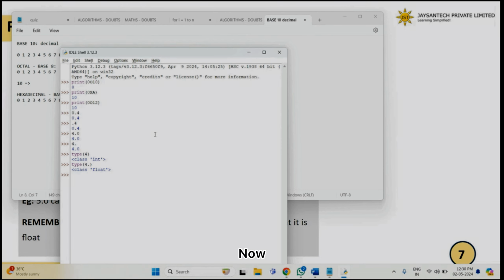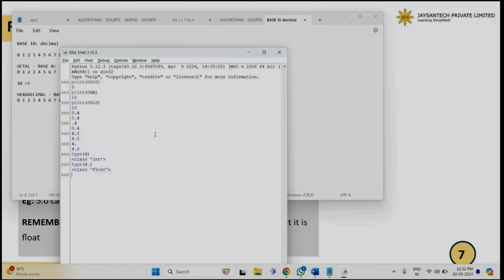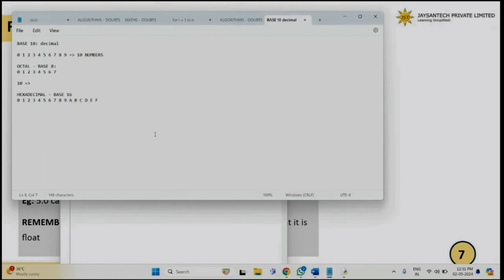Now, why is all this important? All this becomes important when you start applying arithmetic operations on the numbers. This will create a big difference in your output. We will see all that step by step. But just keep in mind that if there is a dot in the number, it is always a float.